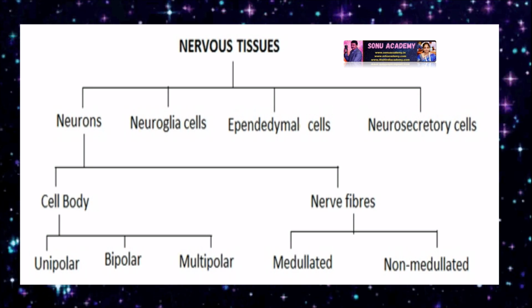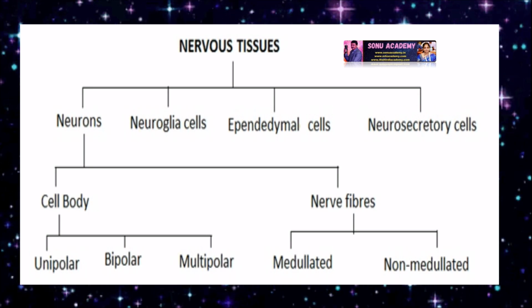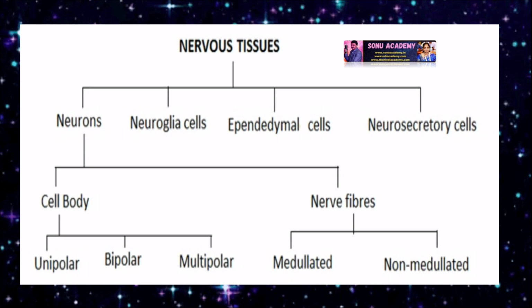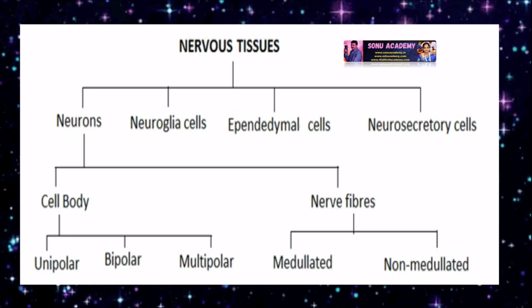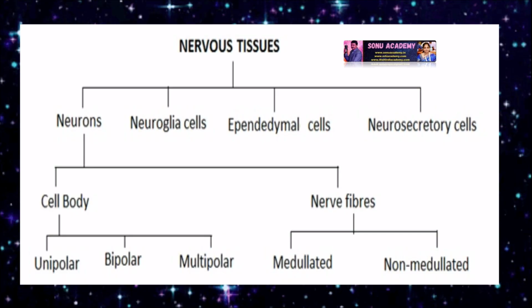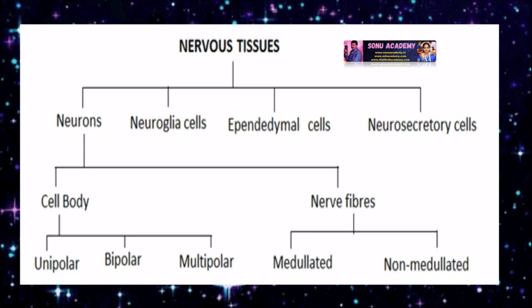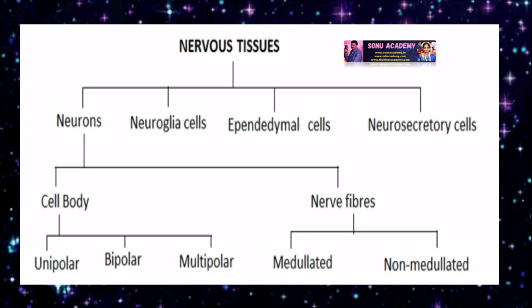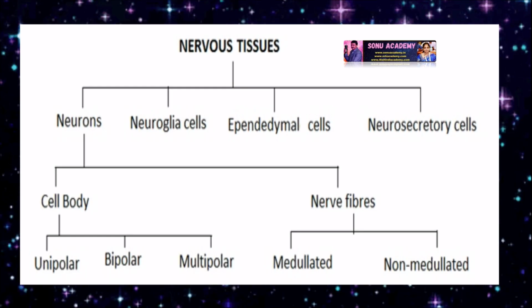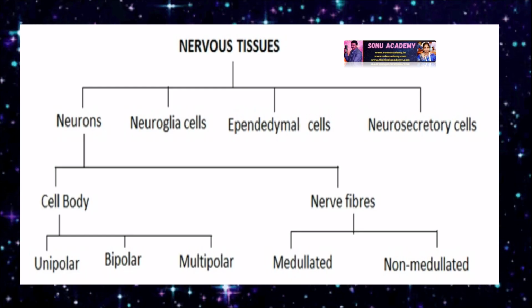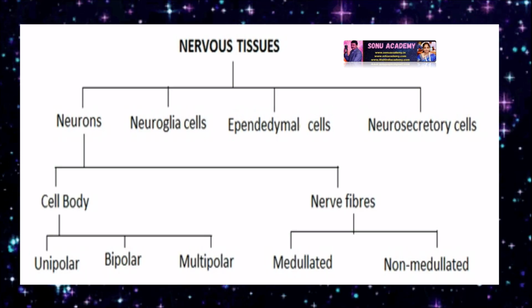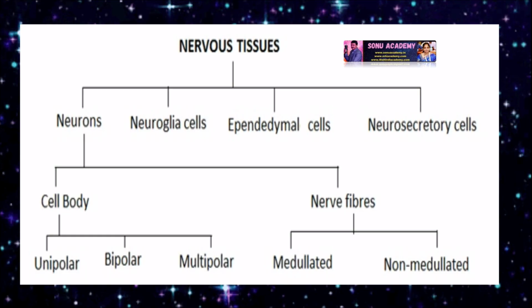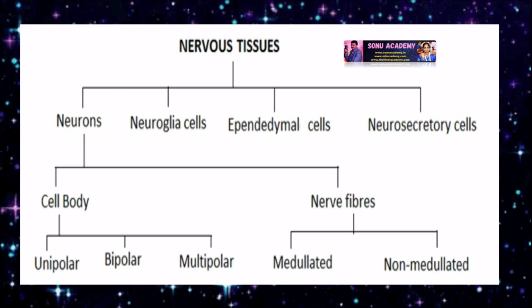Now let us discuss nerve tissue. Nerve tissues are divided into neurons, neuroglial cells, ependymal cells, and neurosecretory cells. Again, the neurons are divided into cell body and nerve fibers. The cell body can be unipolar, bipolar, or multipolar. Nerve fibers are divided into medullated and non-medullated.